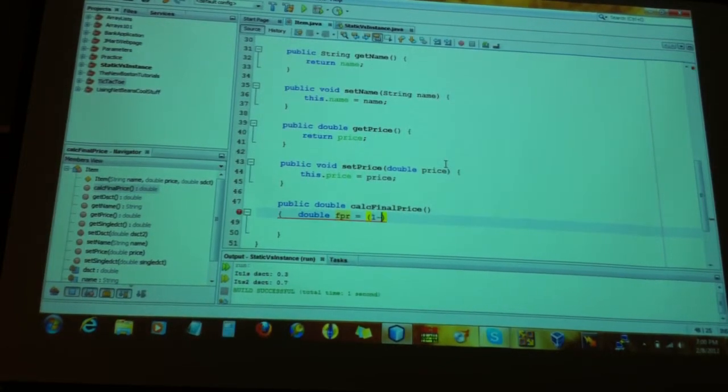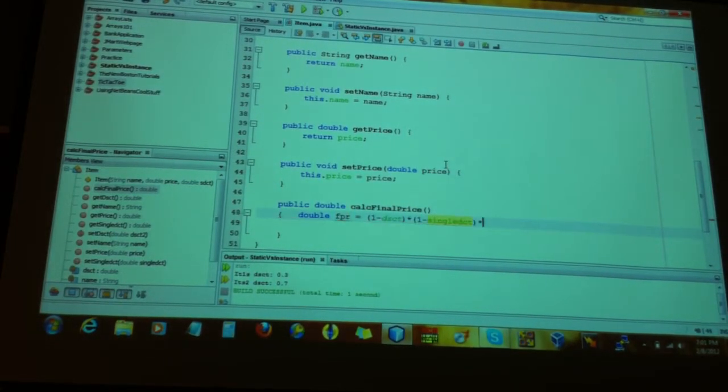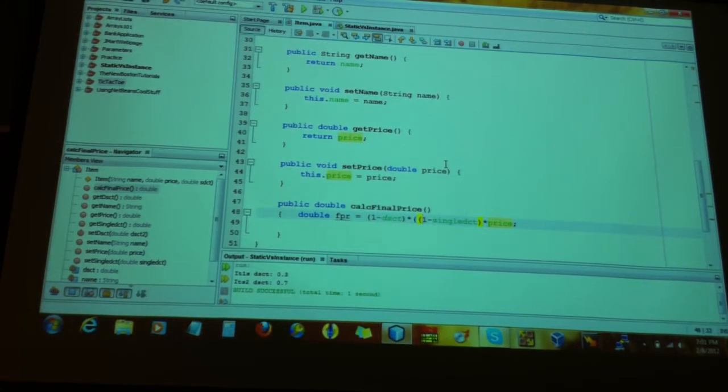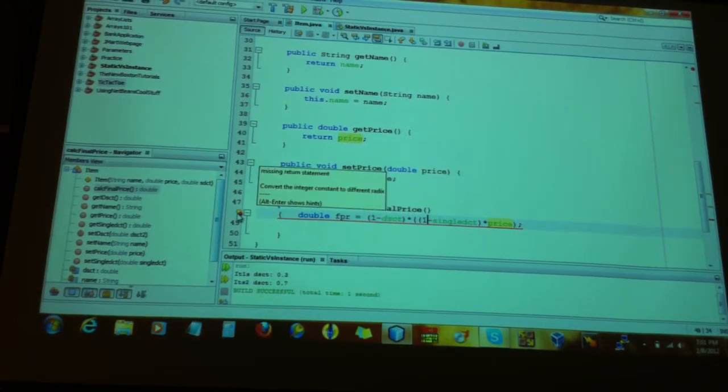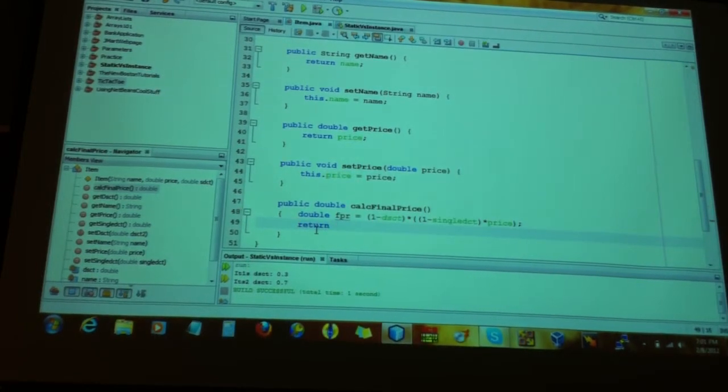1 minus the static discount, right? Times 1 minus the single discount, and all these times price, right? You understand why you want 1 minus, right? All of you understand why 1 minus? No? Okay, figure it out then. I'm kidding, guys, I'm gonna tell you. And then here, return. I will tell you why I'm saying 1 minus, okay?